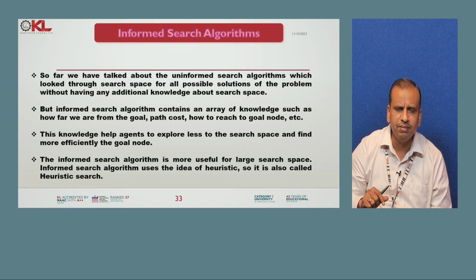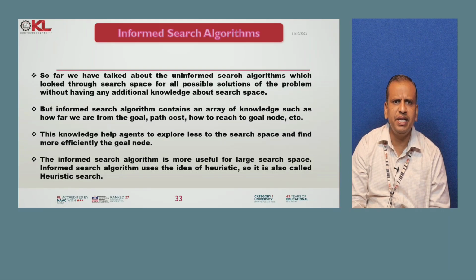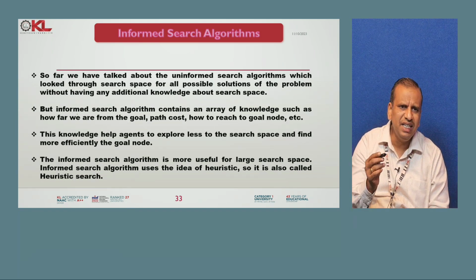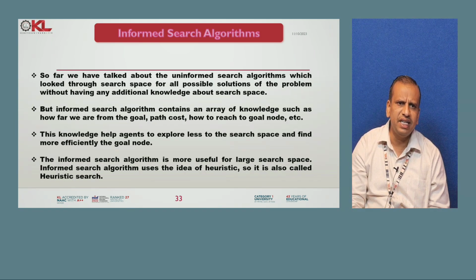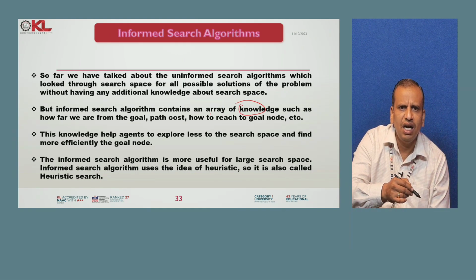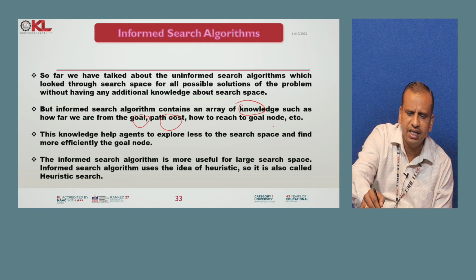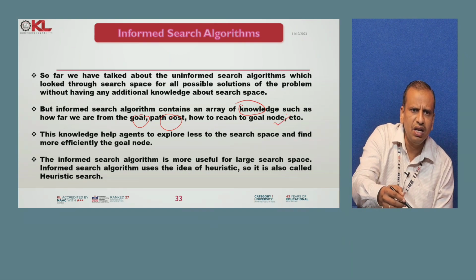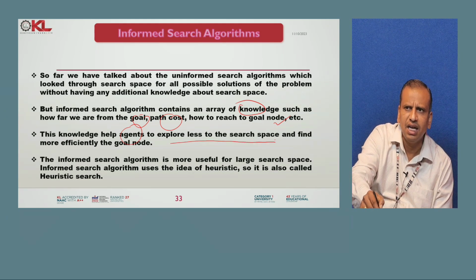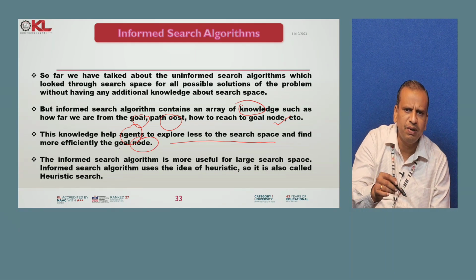Now, informed search algorithms, what do we have to do? Uninformed means a blind search, but informed search uses some techniques. Informed search takes knowledge: what is the goal state, what is the path cost, how to reach the goal state and so on. This knowledge helps the agents to explore less of the search space and find the goal node efficiently. And informed search is more useful for large spaces.